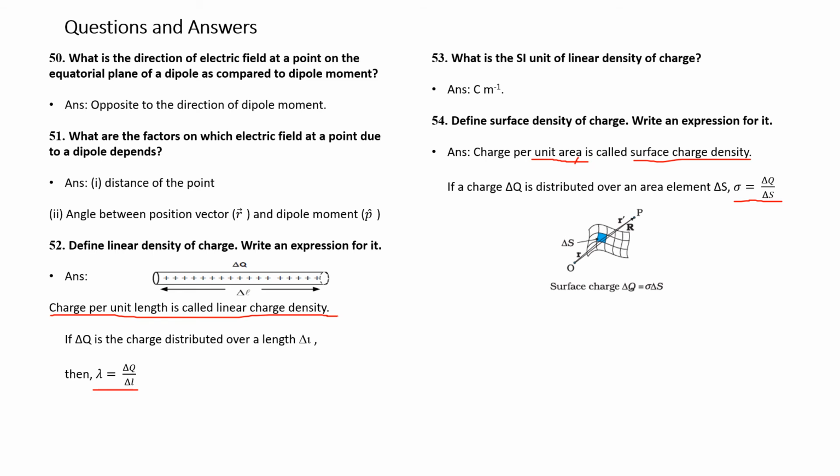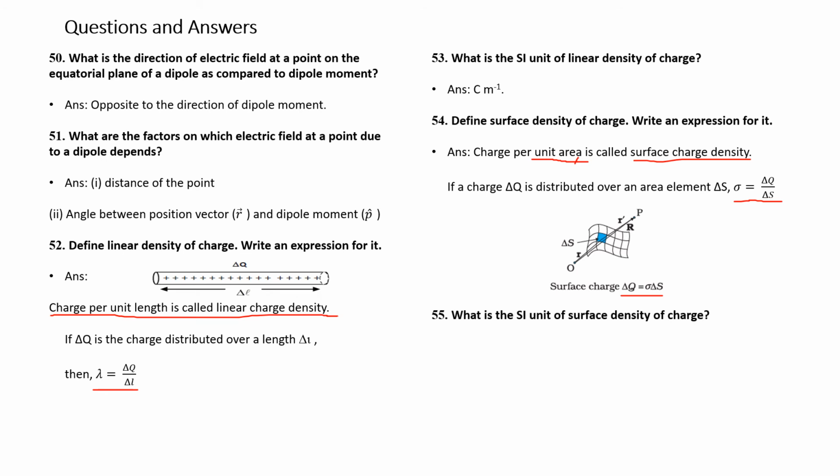See, this is an area. It is a plate. The plate can be divided into different segments, squares or rectangles. Here, this is the origin. The distance of the plate from the origin is R, and the point P is located at a distance R dash. So, delta S is the area. Therefore, surface charge delta Q is equal to sigma into delta S.